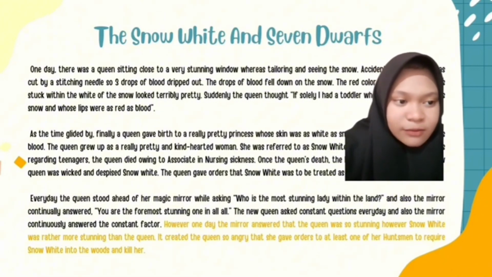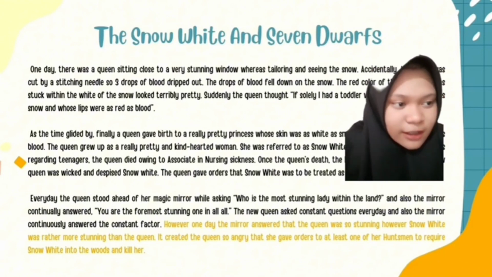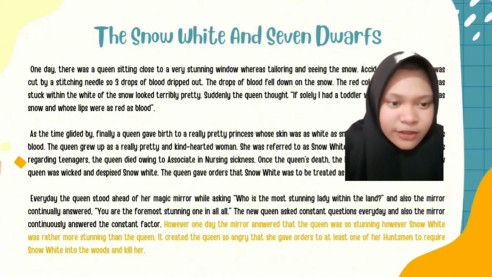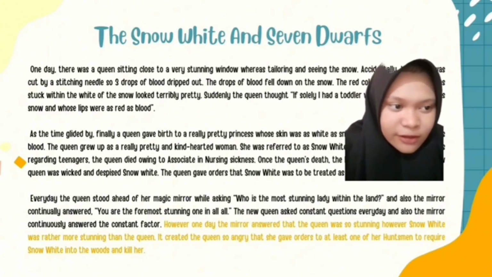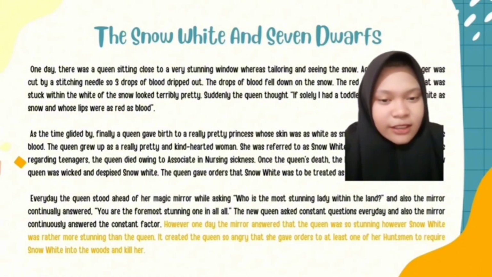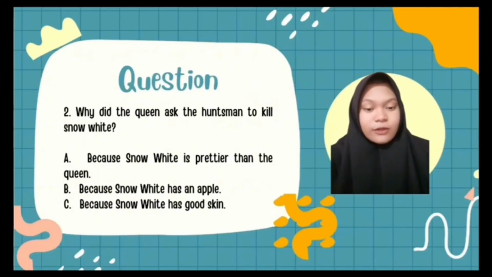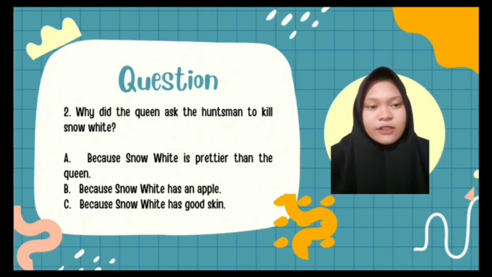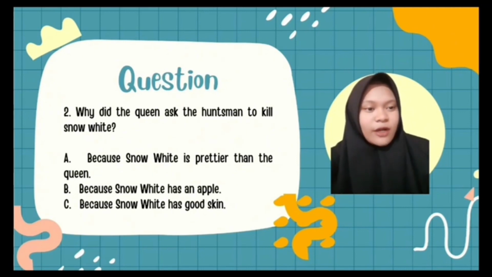However, one day, the mirror answered that the queen was so stunning, but Snow White was rather more stunning than the queen. It made the queen so angry that she gave order to one of her huntsmen to take Snow White into the woods and kill her. So, from the sentence, we know that the answer for this question is A, because Snow White is prettier than the queen.